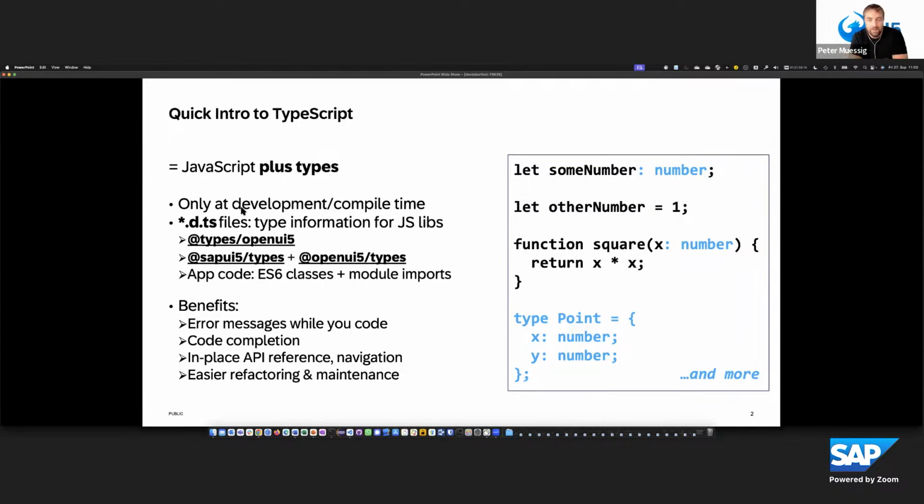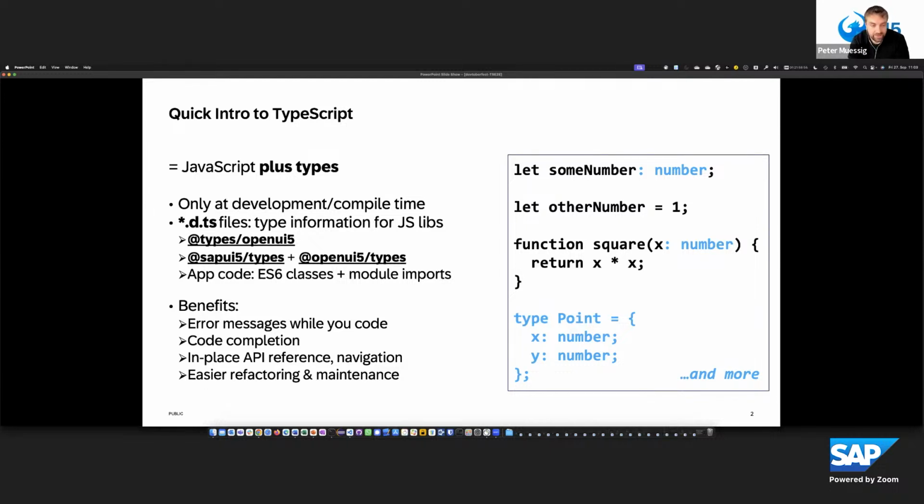And what is all that about for UI5? We did quite a journey a while back to enable UI5 to provide TypeScript definitions for all our classes, modules, and so on, so that you can benefit from the advantages of typing and improve your code. With TypeScript, you also get an additional benefit on top of UI5 by being able to write ES6 classes and use ES module imports. We will see that later when we do the coding.